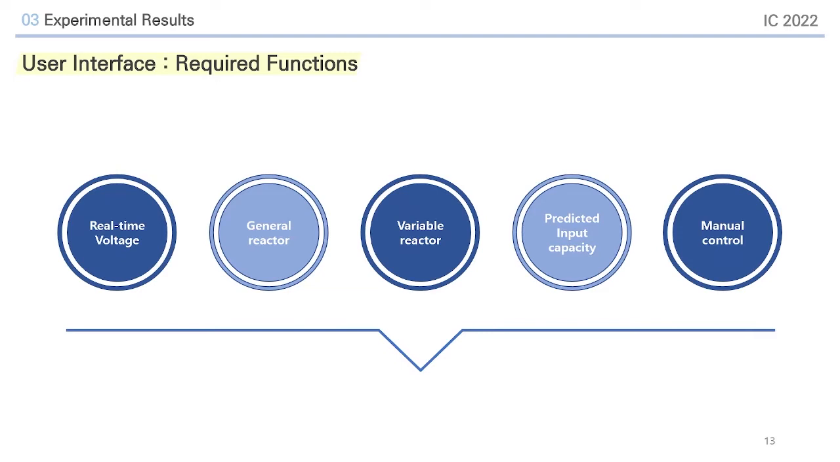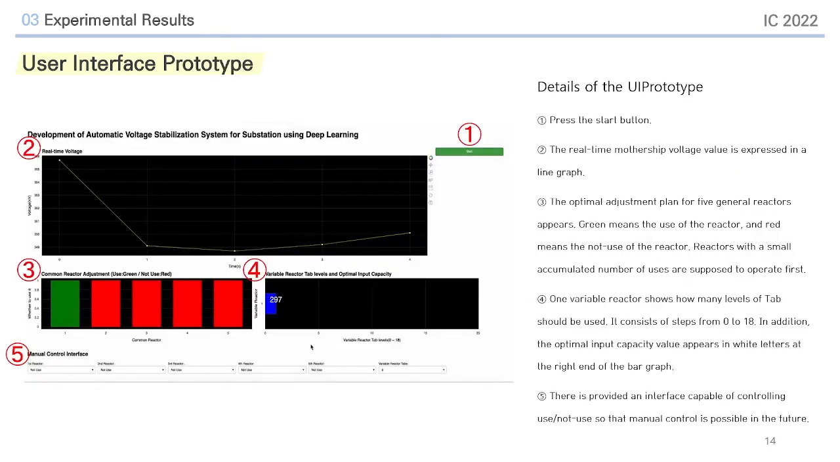We need to be able to check the real-time voltage by using this. The operation of the normal reactor and the variable reactor should be automated, and information on the predicted input capacity should be provided, and manual control should be possible. The following are functions that can be implemented in the UI prototype.